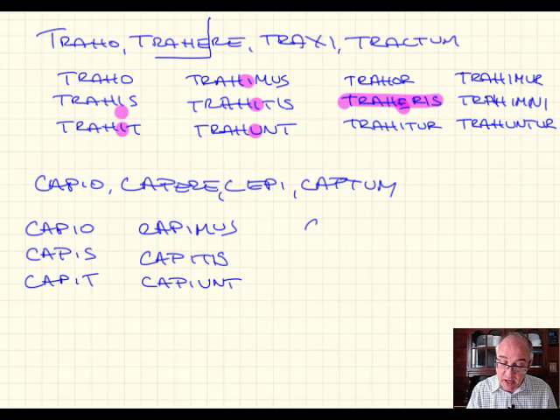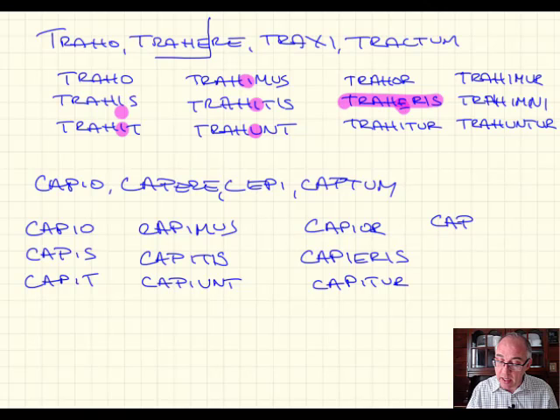So in the passive, capior, we want it to be capiris, but it's going to be caperis. Capitur, capimur, capimini, capiuntur.